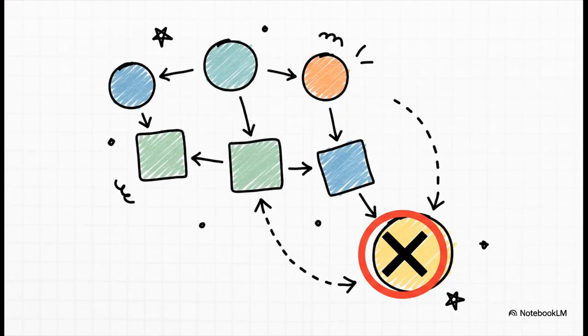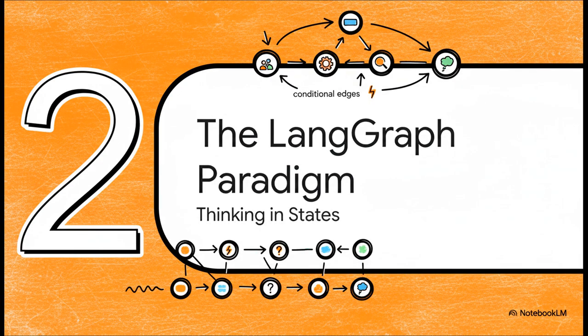So frameworks like the original LangChain were amazing at building what's called a Directed Acyclic Graph, or a DAG. Now the key word there is acyclic. All that means is no loops, no cycles. The flow of information is a one-way street. It only ever moves forward. And while that's perfect for a lot of things, it's a major roadblock for building agents that need to reason and retry.